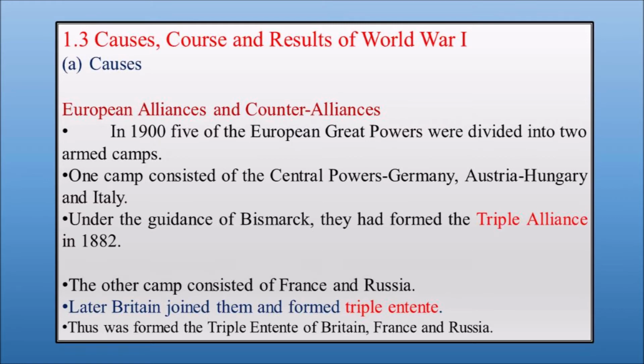In order to break the isolation, Britain approached Germany to join the Triple Alliance, but Germany refused. Japan was against Russia. We have studied that. But France was an ally country of Russia. Just now we saw that France made an alliance with Russia.